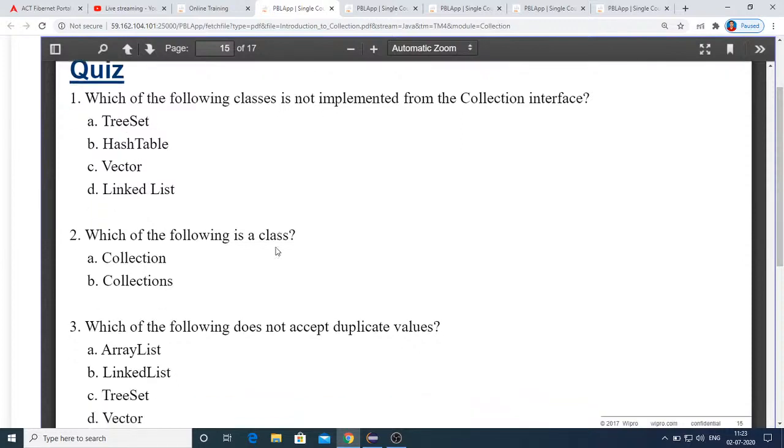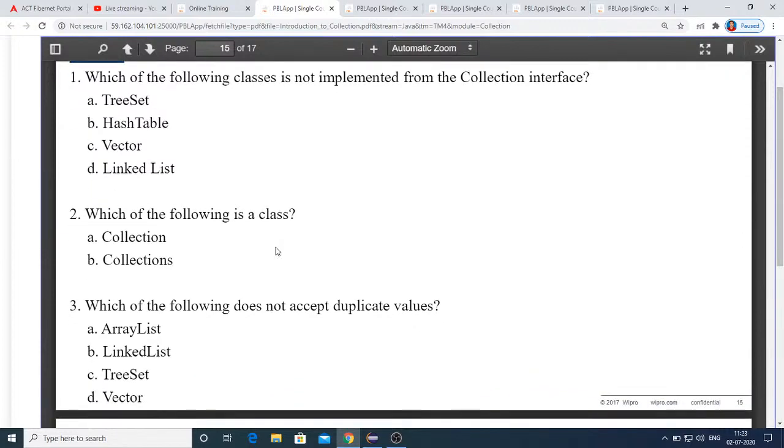And here this quiz: which of the following classes is not implemented from the collection interface? Anyway, these things you will get to know after the discussion only.